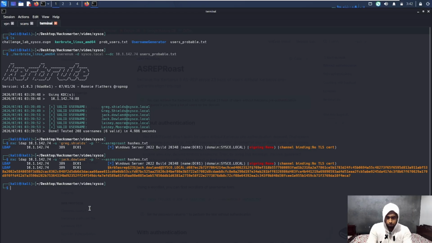Now we will use hashcat, and our hashes list would be hashes.txt, and our word list would be rockyou.txt.